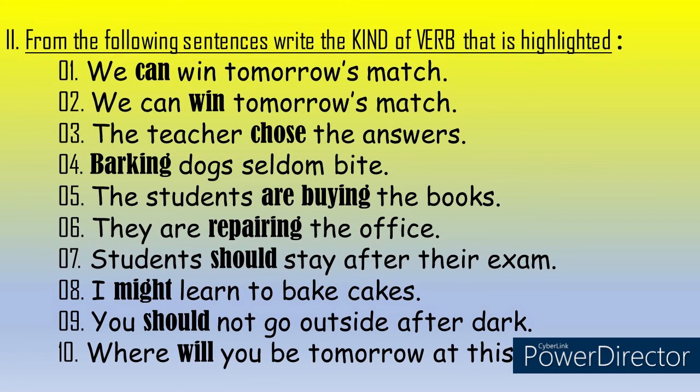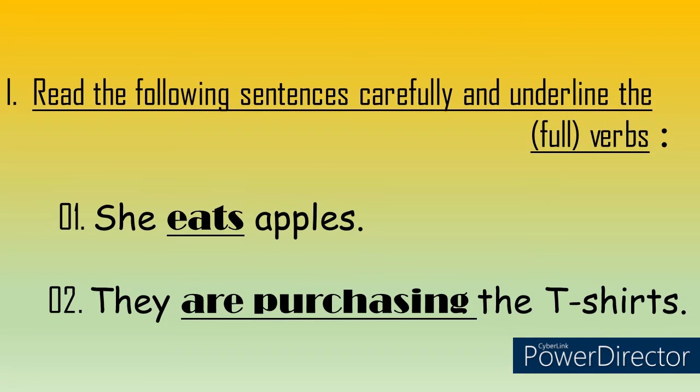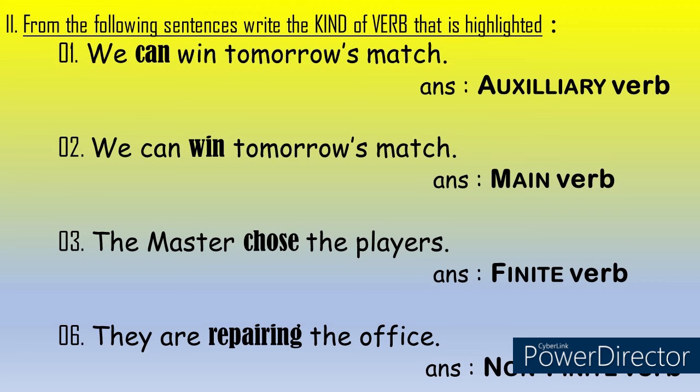In the second exercise, you have to write the sentence and write the kind of verb it is. I have given one example for each exercise. Based on that, you have to write in your notebook neatly.